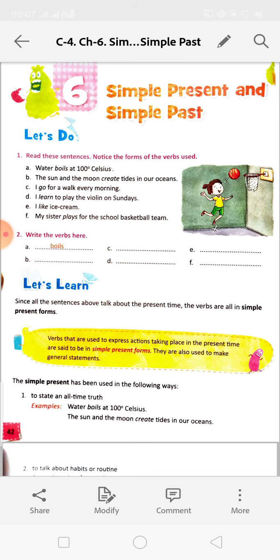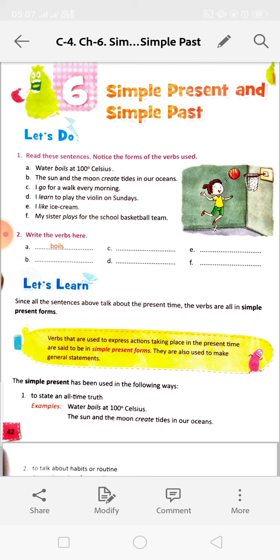Here write the number 2, write the verbs here. So I have already discussed, write it over there. Since all the sentences above talk about the present time, the verbs are all in simple present form. Verbs that are used to express actions taking place in the present time are said to be in simple present form. They are also used to make general statements. The simple present has been used in the following ways.